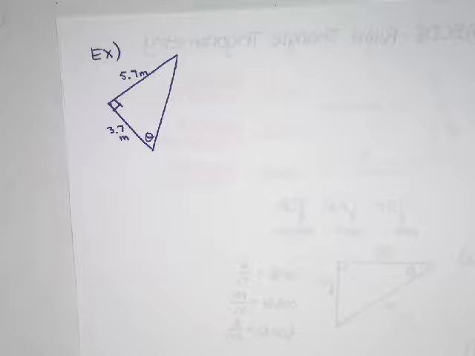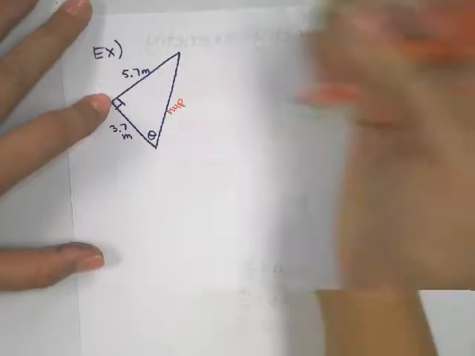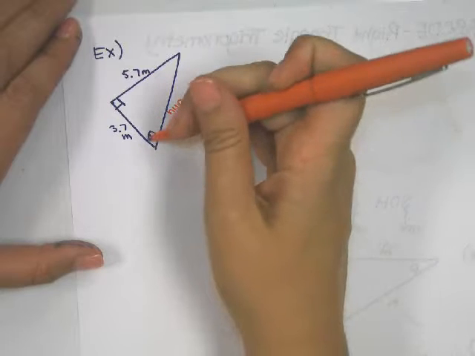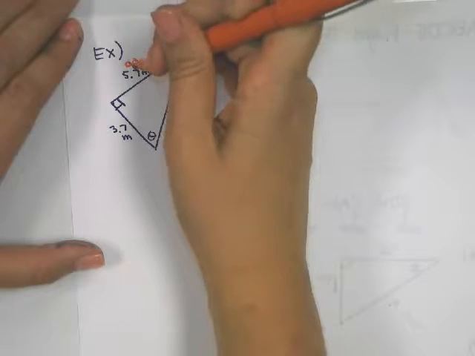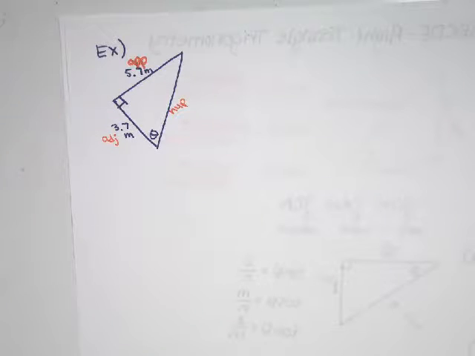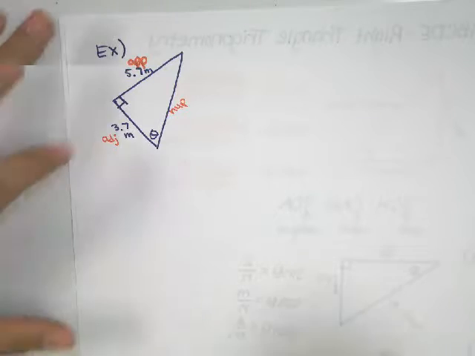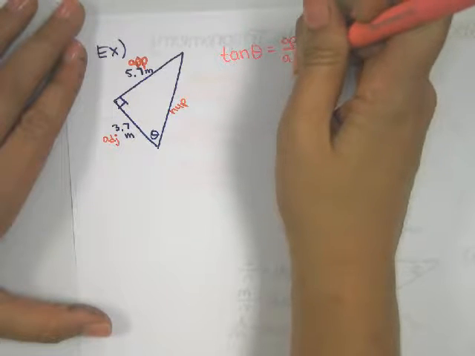In order to find an angle, we're going to have to use a trig ratio here. So we need to label our triangle. I always start with the hypotenuse, which is across from the right angle. This is the hypotenuse. Then, since this is the angle I want to know, it's my reference angle. The 5.7 is opposite of that, and the 3.7 is adjacent. Since we're trying to find our angle measure, we need to know both sides that go within the ratio. I know both the opposite and the adjacent, so I want to use tangent for this. I always set up tangent theta equals opposite over adjacent.